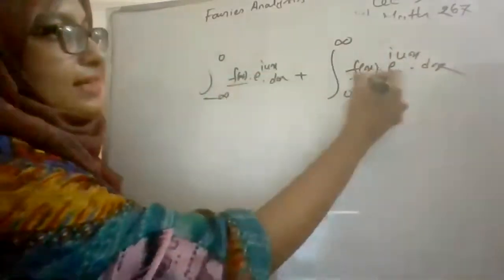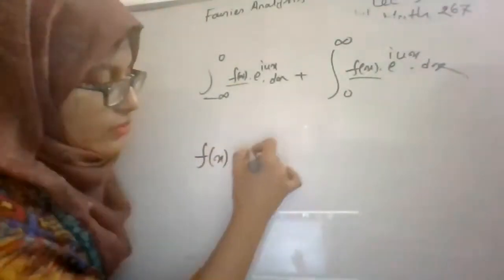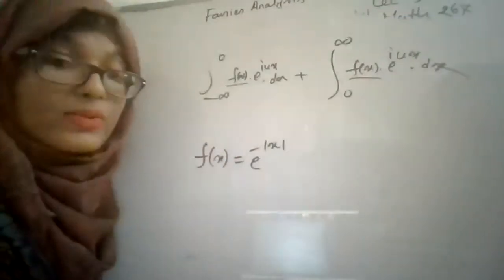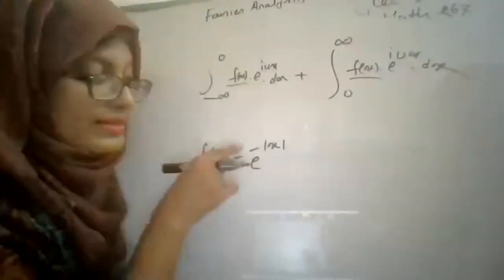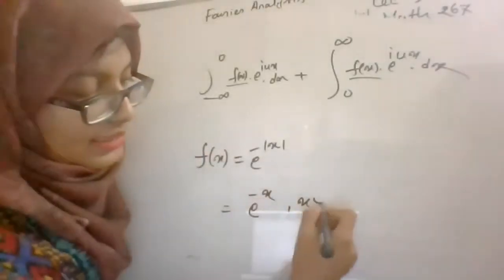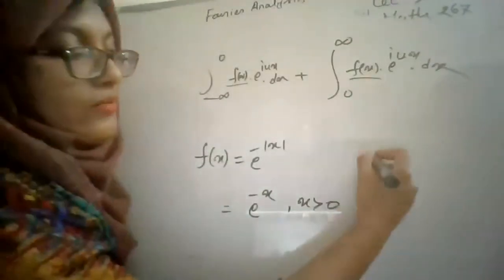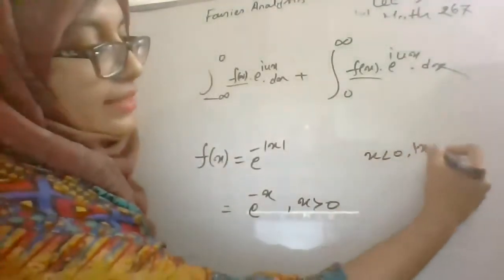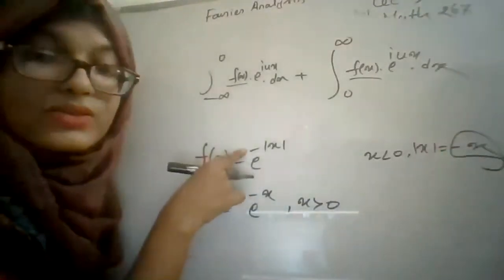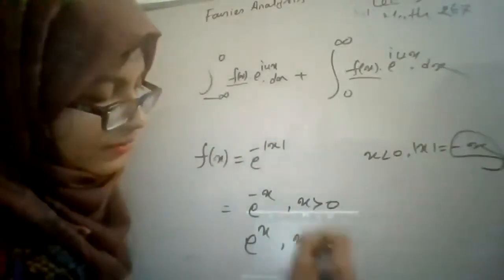And here there is a problem for finding f of x, that is e to the power minus modulus of x. You know that for x greater than 0, modulus of x is plus x, but there is a negative sign. So it will be e to the power minus x for x greater than 0. And for x less than 0, modulus of x is minus x, and there is another negative sign. So it will be e to the power plus x for x less than 0.